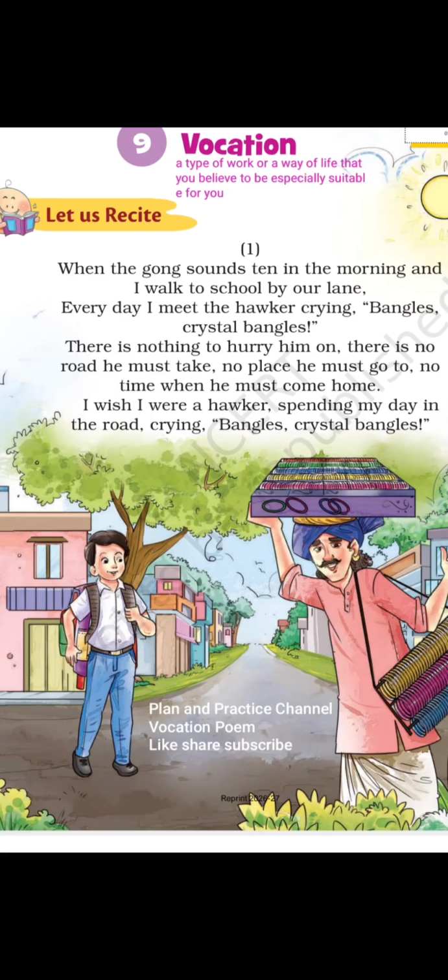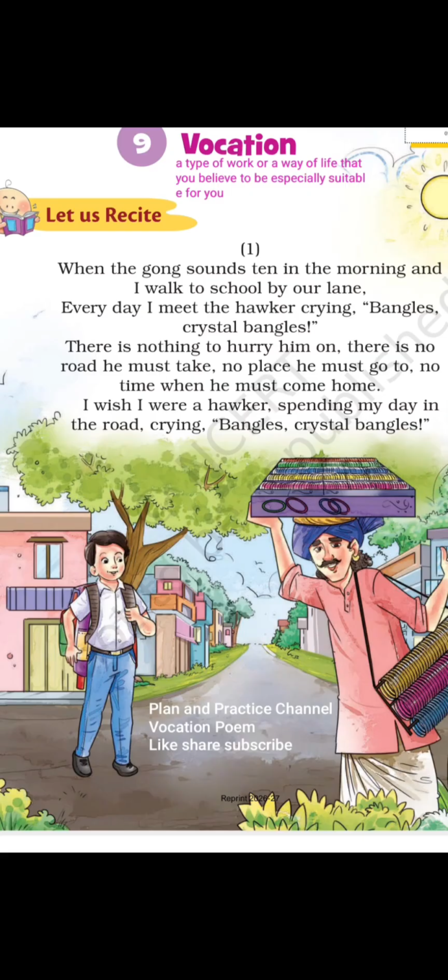When the gong sounds at 10 in the morning and I walk to the school by a lane. So the child says around 10 he walks on the road to go to school. Every day I meet the hawker crying bangles, crystal bangles. Hawker means a person who sells some goods by moving with mobility.